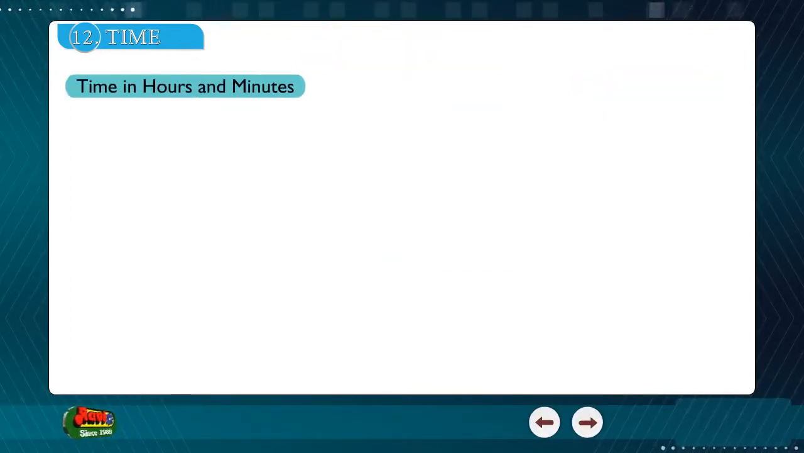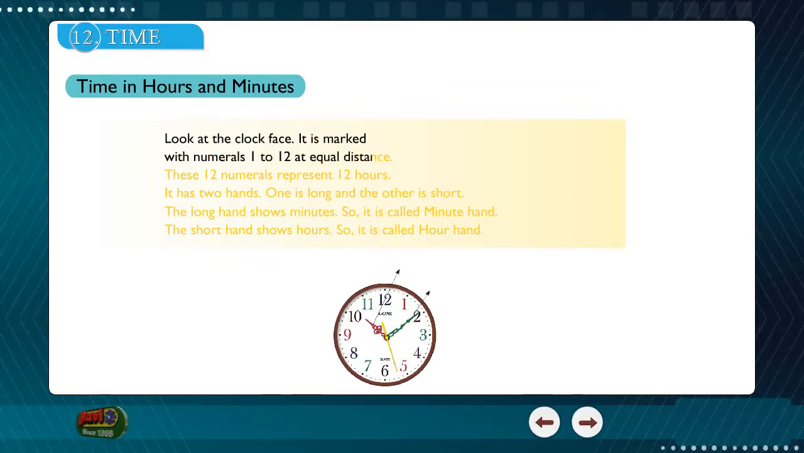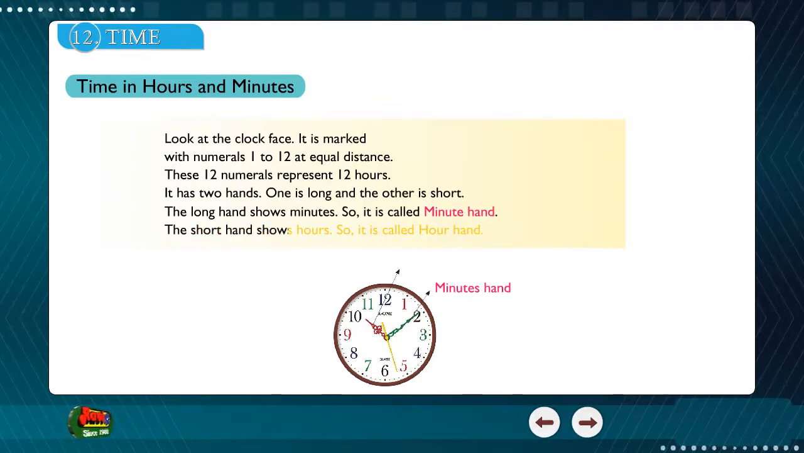Time in hours and minutes. Look at the clock face. It is marked with numerals 1 to 12 at equal distance. These 12 numerals represent 12 hours. It has two hands. One is long and the other is short. The long hand shows minutes, so it is called the minute hand. The short hand shows hours, so it is called the hour hand.